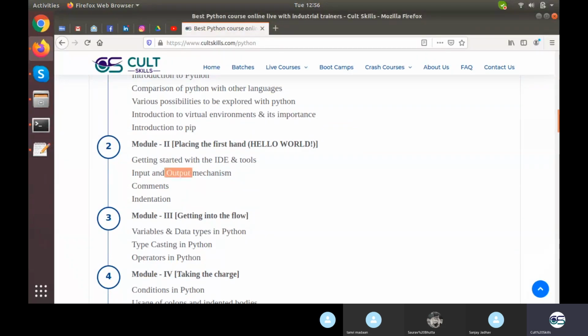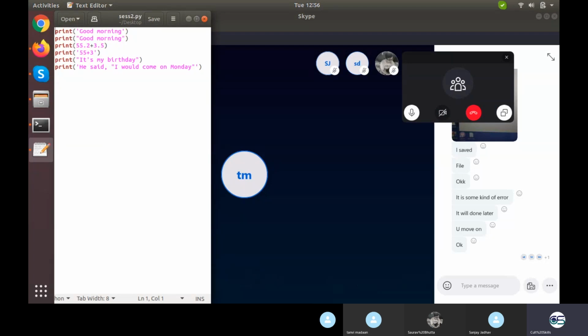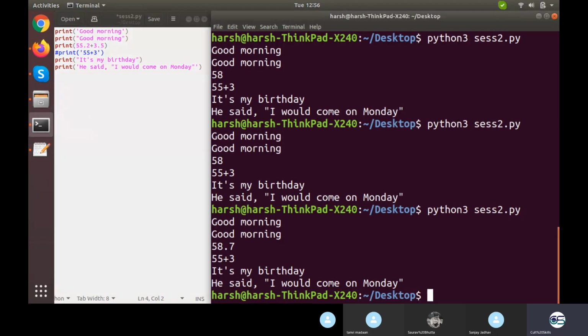We basically have talked about the output mechanism. Before going to input mechanism, I would be talking about the comments part. In order to make any line commented in Python, we need to write a hash in front of it. But the first thing is, why make comments? There are a few reasons behind that. I'll show you how it would be executed.